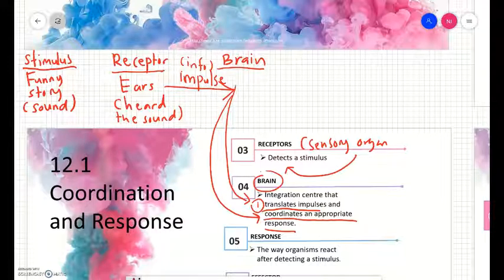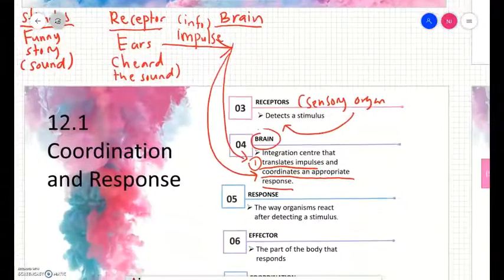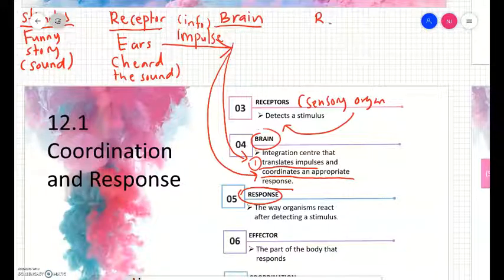So, this brain will go to, okay, response. So, kita pergi sini, response. Response, of course, we laugh. Okay, we laugh. What is response? Response is